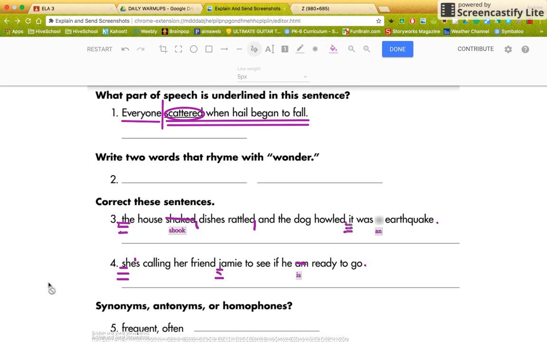I think that's it. Okay, synonyms, antonyms, or homophones. Well, you can't do this unless you know what a synonym is. And a synonym means the same. Antonyms are opposite, and homophones are words that sound the exact same but mean something different and are spelled different. Frequent and often are synonyms because they mean the same thing. So your answer would be synonyms there.